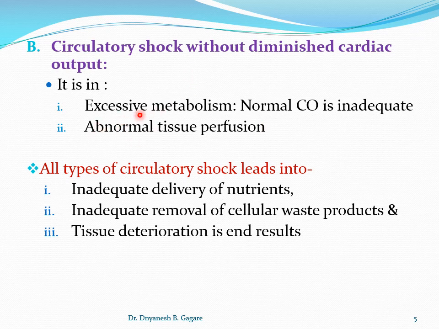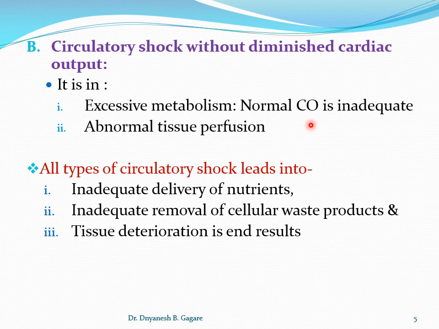For example, excessive metabolism. So normal cardiac output is not sufficient if there is a metabolic disorder. Just imagine the metabolic rate is increased, an excessive increase in metabolism; there are many causes, that is a subject that comes under metabolic disorders.